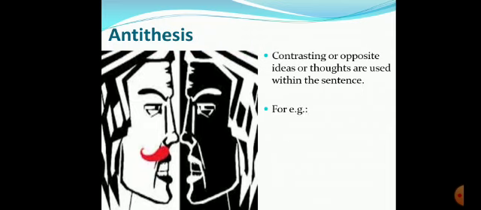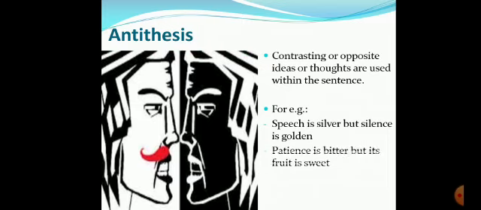Let's take an example. Speech is silver, but silence is golden. You can say speech and silence are two opposite words, students, and silver and golden are two opposite words. When you take it, speech is silver, okay, maybe speech has its own importance, but silence is golden. So two ideas are there in one sentence, two opposite ideas.